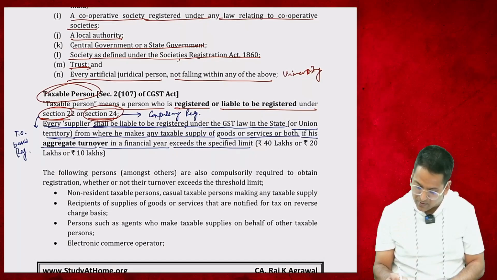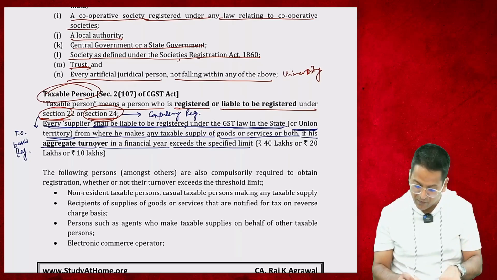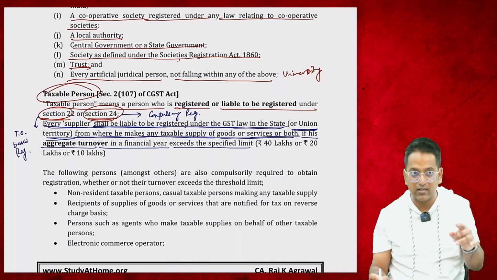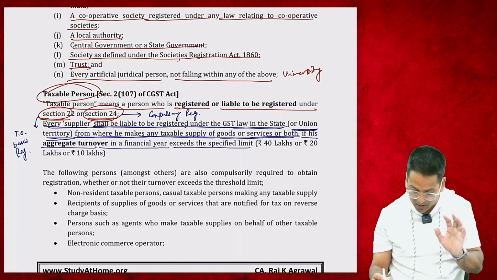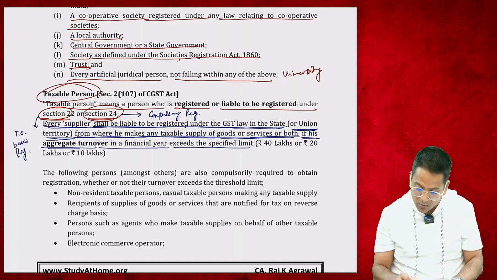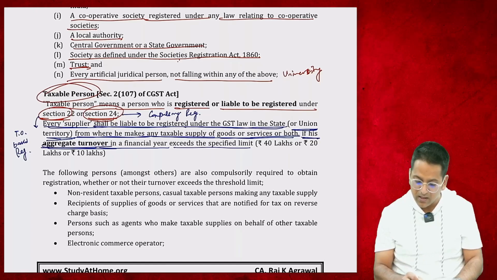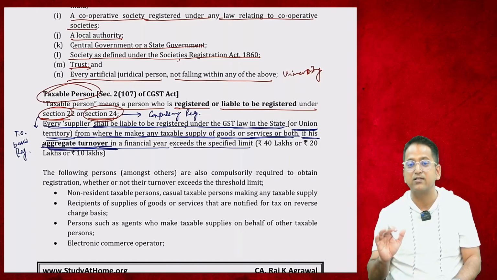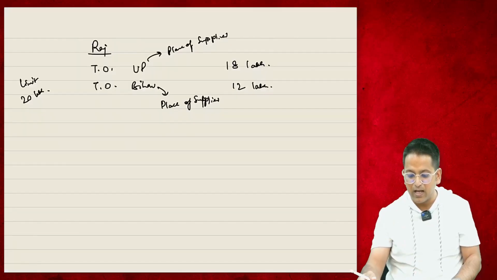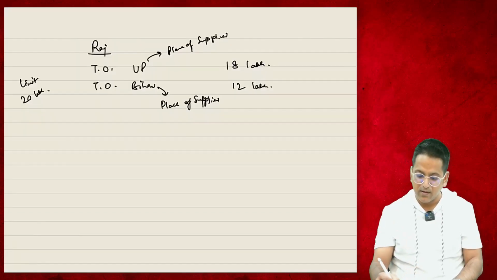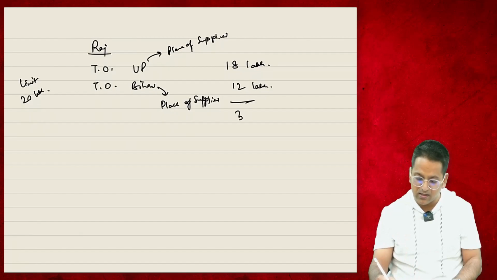Every supplier shall be liable to be registered under the GST law in the state or union territory from where he makes any taxable supply of goods or services or both, if his aggregate turnover in the financial year exceeds the specified limit. How much is my aggregate turnover? 18 plus 12, 30 lakhs.